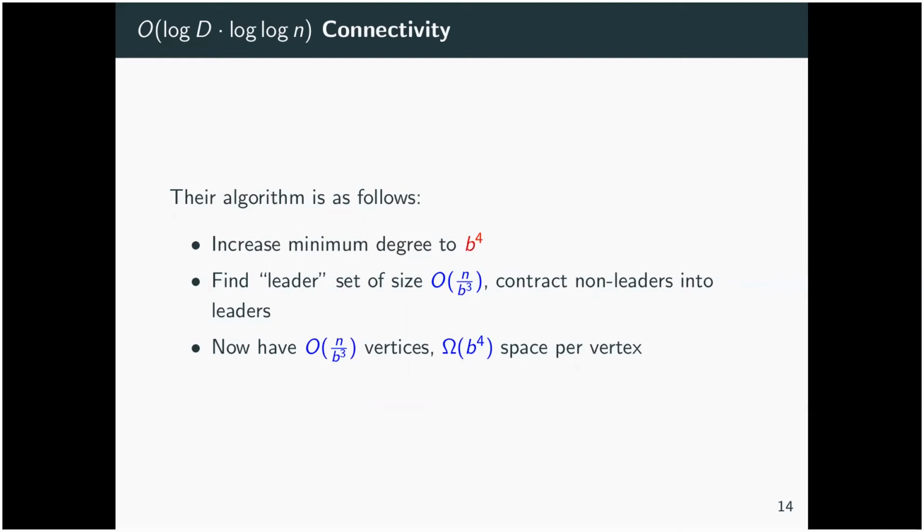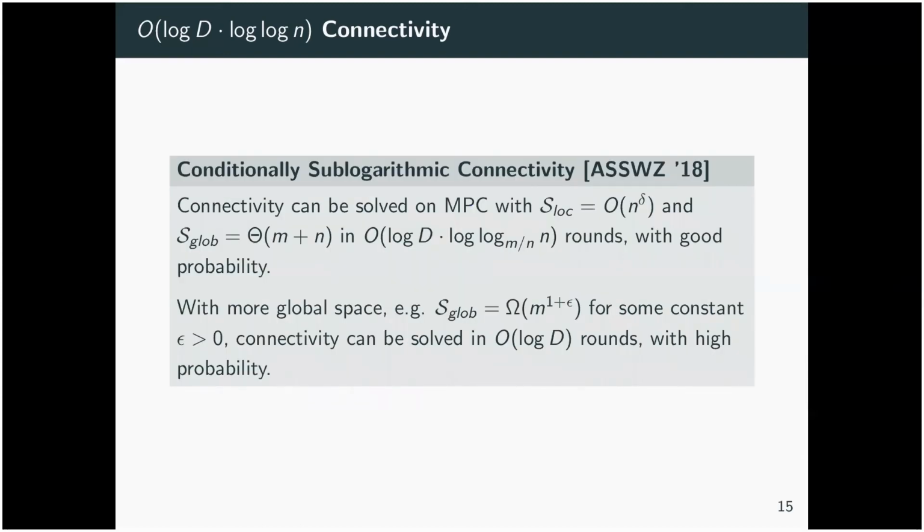And we can keep continuing this: increase the minimum degree to b to the 4, find a leader set of size big O of n over b to the 7, and we can see here that we're making double exponential progress on the amount of space that we have available per vertex. And since each phase takes big O of log D rounds, we end up with an algorithm that takes log D times log n rounds. Now, there are a few extra details here, which I'll go over.